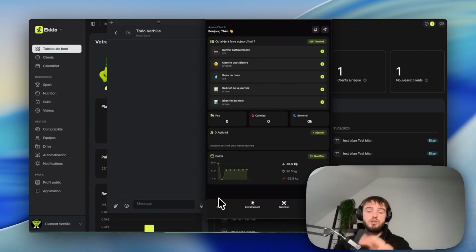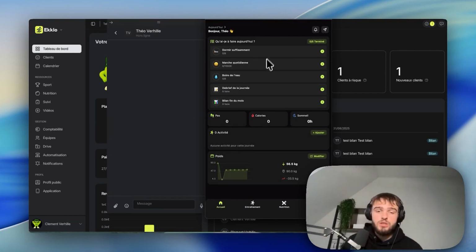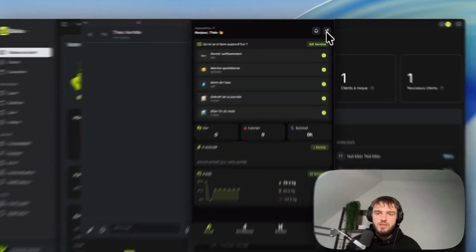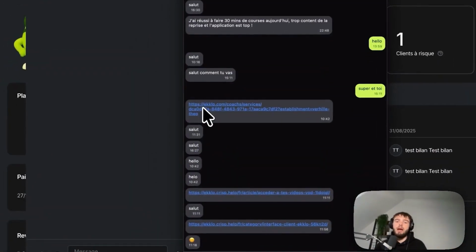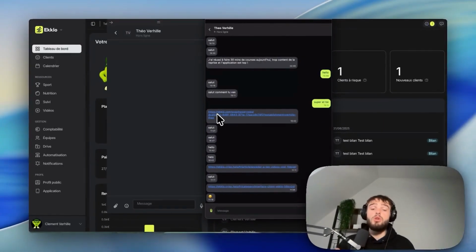It's very simple. So here we are in the home tab. This is where your client will have their habits, step count, activities, and weight, which we'll see in a future video. And you see in the top right, we've used a similar design to WhatsApp or Messenger. He'll click on it and he'll have all his messages available from the app every time. So you can send him links, voice notes, videos, photos, no problem. And he'll also be able to receive all the notifications you send him.